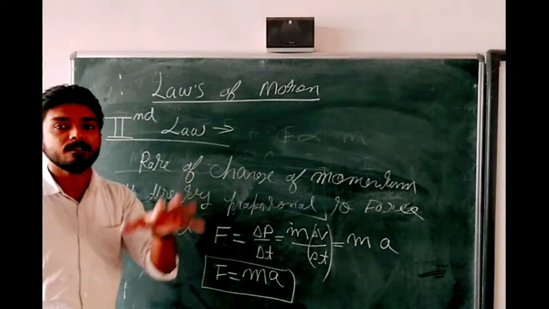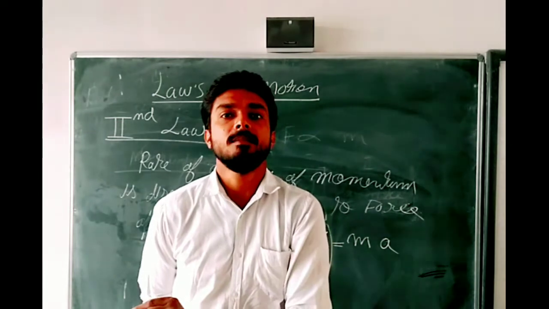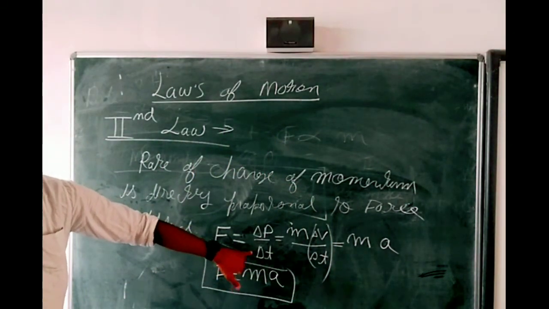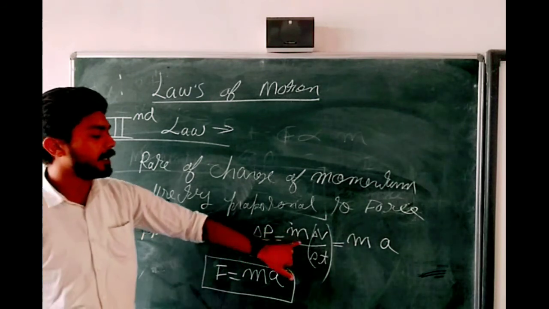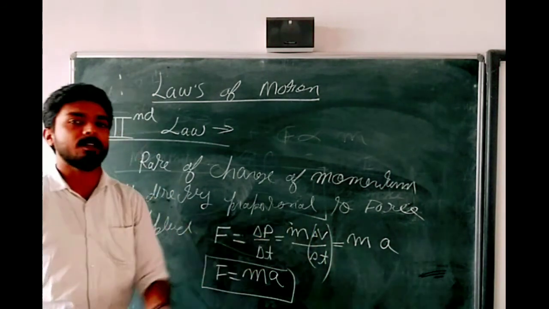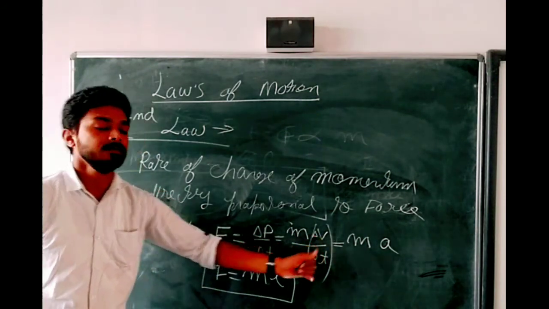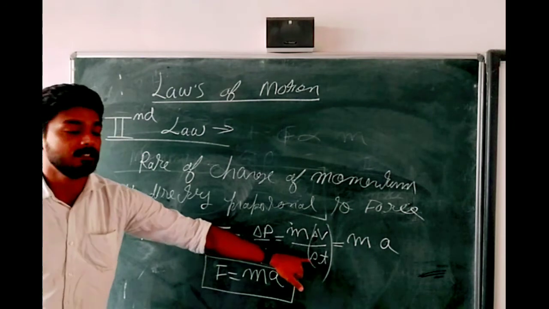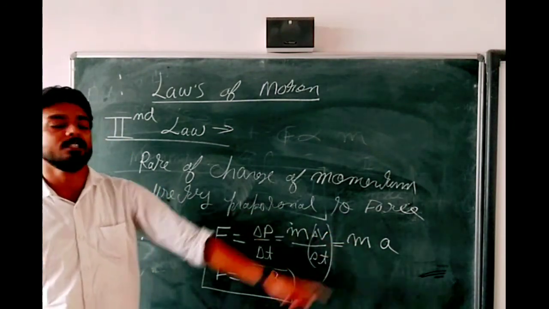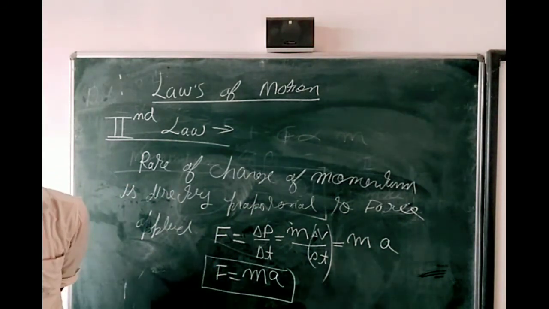You will say the rate of change of momentum. Rate means whenever you apply the rate of change, the term time will come, so you write change in momentum upon time. Change in momentum means mass into velocity, and since you want to change the momentum, you should change the velocity. Delta denotes the change in velocity, delta T denotes the change in time, and change in velocity upon time is the acceleration. Then the formula is force is equal to mass into acceleration.